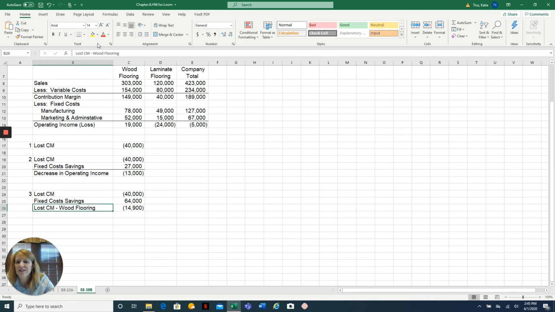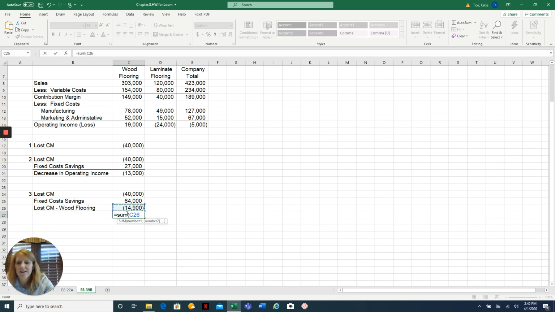So let's see how this ends up. So for this company, if we eliminate laminate flooring, that causes us to lose contribution margin of $40,000, but we're going to save all of these fixed costs, but we're going to lose 10% of the wood flooring contribution margin because some customers want to purchase both at the same place. So let's see what we've got. Oh, so that means there would be an increase in operating income.